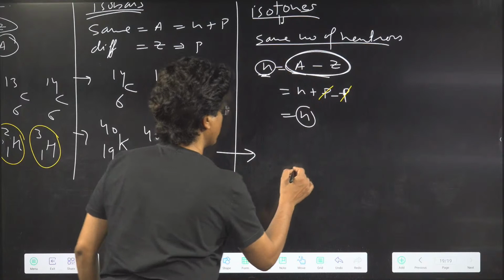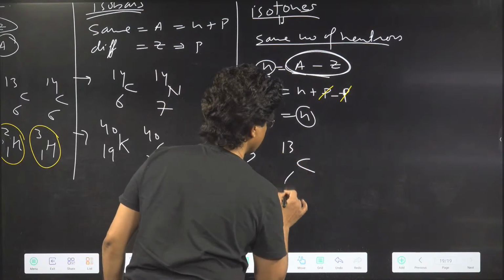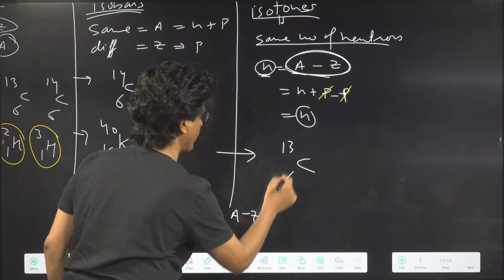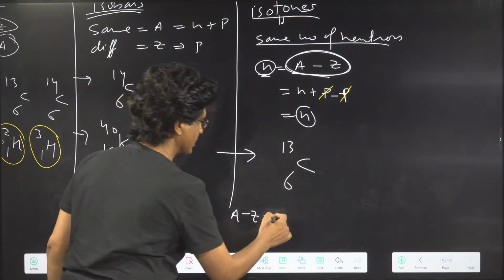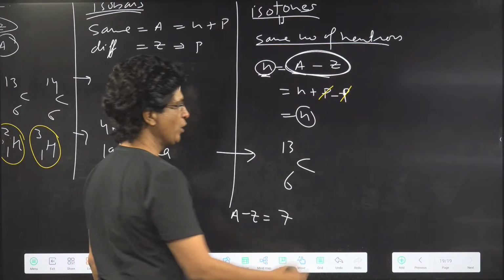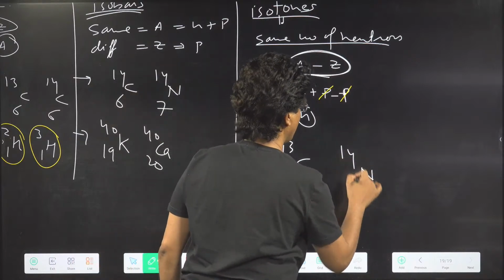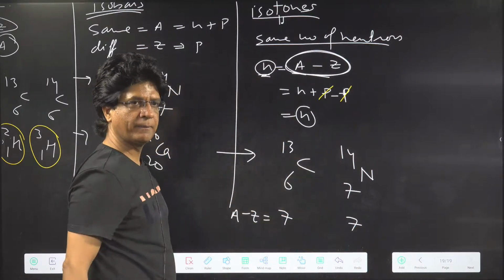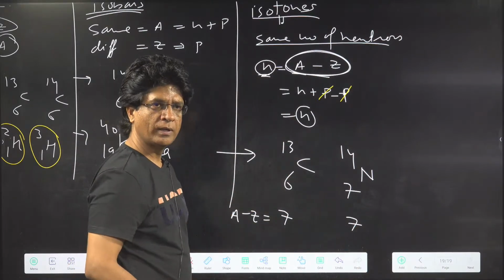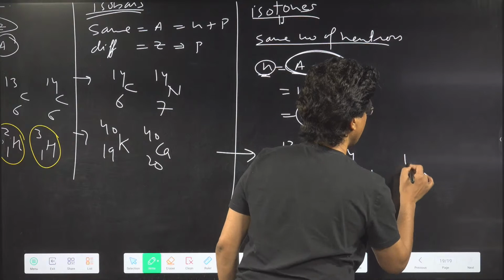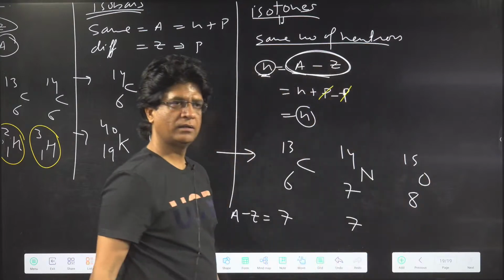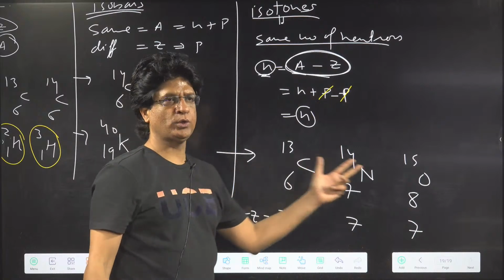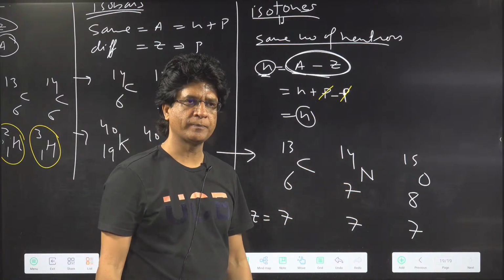I'm giving you carbon 13, 6. If I go with A minus Z, it will be 13 minus 6, which is 7. Then nitrogen 14, 7: again 14 minus 7, 7. Can I say oxygen 15 and 8? 15 minus 8 again 7. They are all isotones.